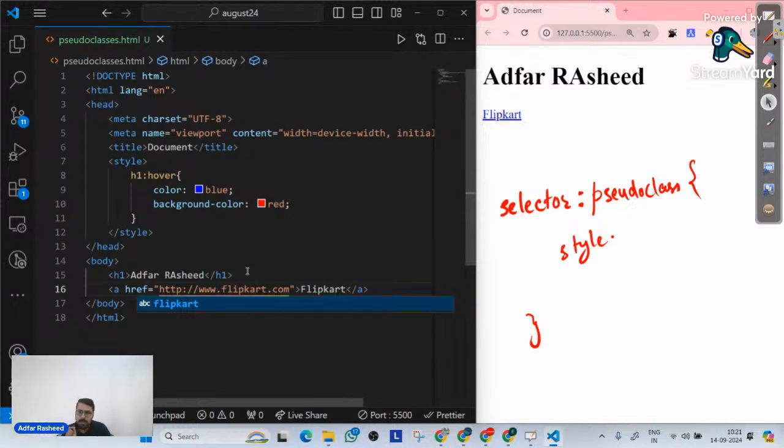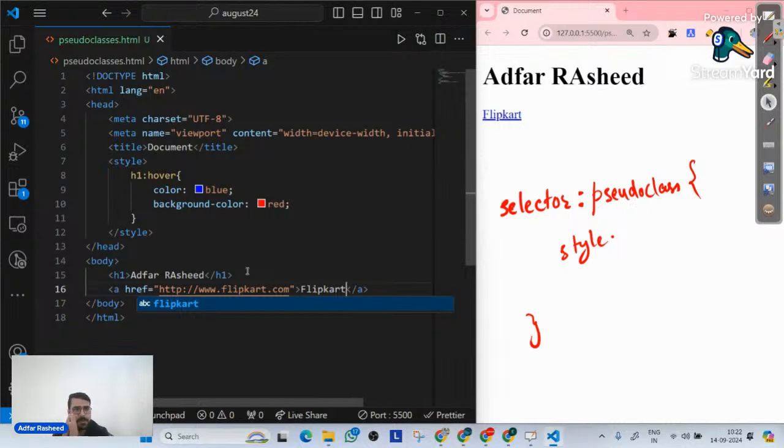Now, when you normally go to a web page, if there's an anchor tag, you always will see it with an underline below it. With an underline, always, no matter what. But you may want to change it specifically.